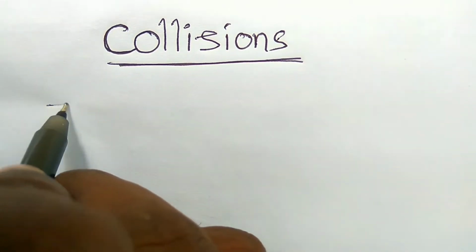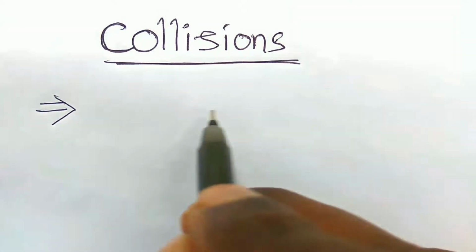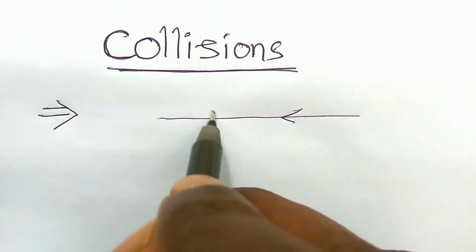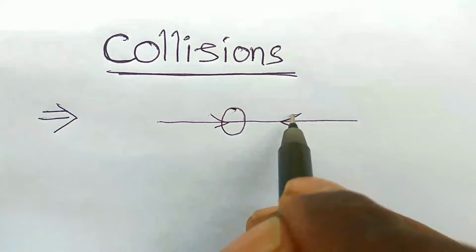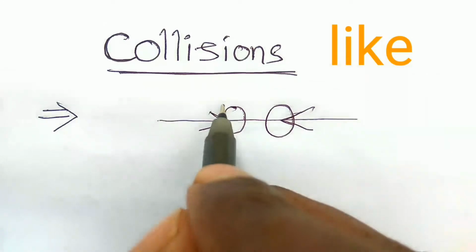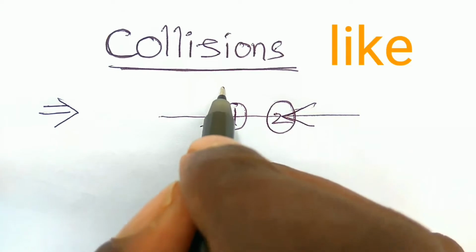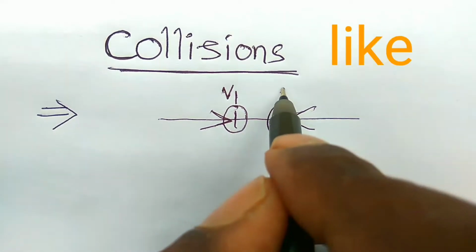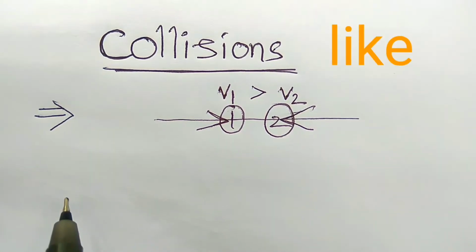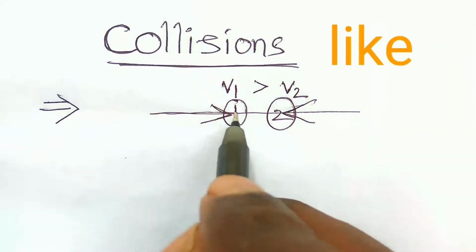Let us start with some of the basics of collisions. So what is a collision? A collision is nothing but a brief interaction between two bodies which are moving along a straight line, either in the same direction or in opposite directions. They can collide with each other. Here the speeds are also different. Suppose this is the speed of the first body and this is the second body. If the speed of the first body is greater than the second body, then there is a chance for them to collide with each other.